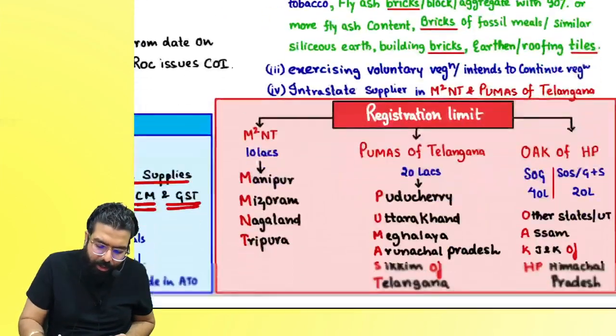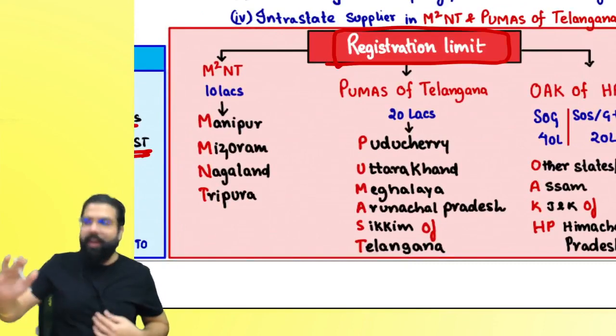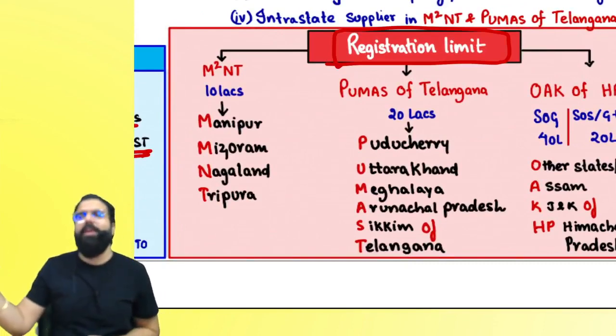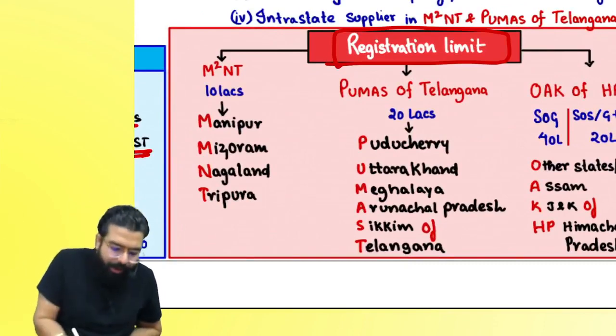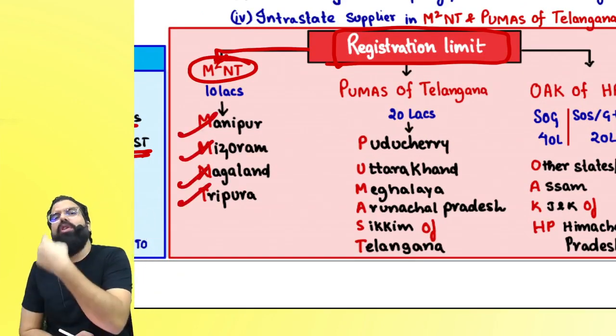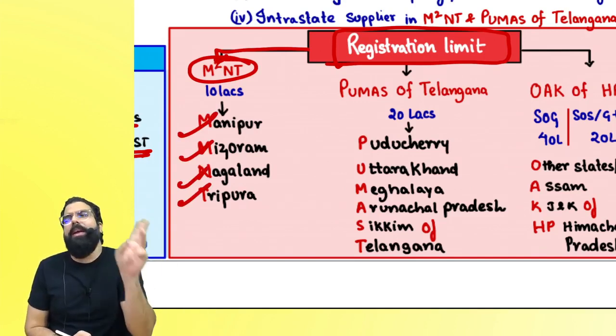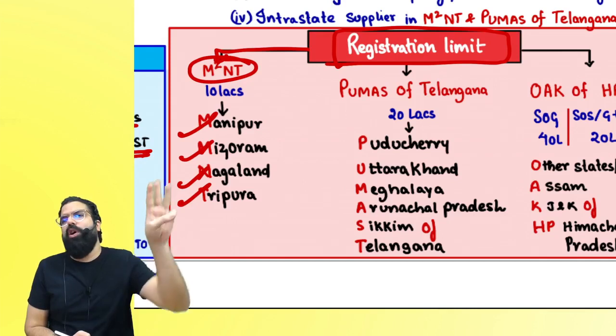The registration limit is section 22 read with the notification under section 23(2). If you are from the state of M squared NT, Manipur, Mizoram, Nagaland and Tripura, a supplier of goods has a 10 lakh limit, an exclusive supplier of service also 10 lakh, and a supplier of goods plus service also 10 lakh.